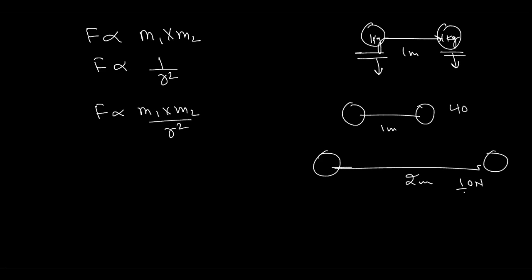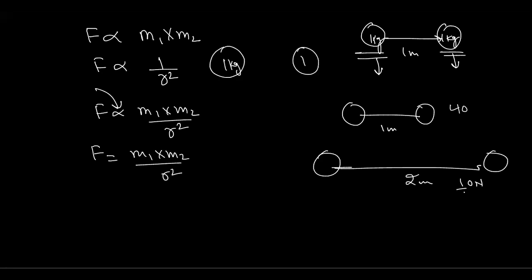Okay, so if instead of this proportionality sign I write it like this, F equals m1 into m2 upon r square. Take an object of mass 1 kg and another object of mass 1 kg, and put them 1 meter apart. The force between these two objects is 1 into 1, and the distance is also 1, so that should be 1 Newton.